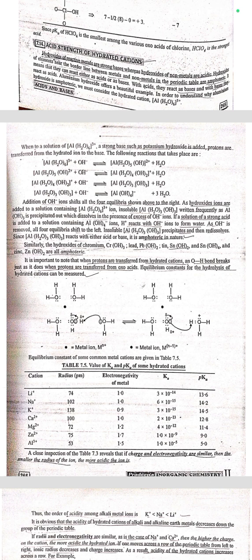When a solution of aluminium [Al(H2O)6]3+ is exposed to a strong base such as potassium hydroxide, protons are transferred from the hydrated ion to a base. The following reaction takes place. Addition of OH negative ions shifts all the 4 equilibria shown above to the right. As hydroxide ions are added to a solution containing [Al(H2O)6]3+ ions, insoluble Al(H2O)3(OH)3, written frequently as aluminium hydroxide, is precipitated out, which dissolves in the presence of excess of OH negative ions.